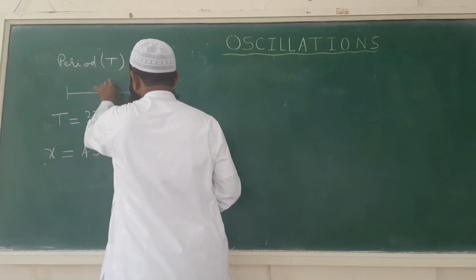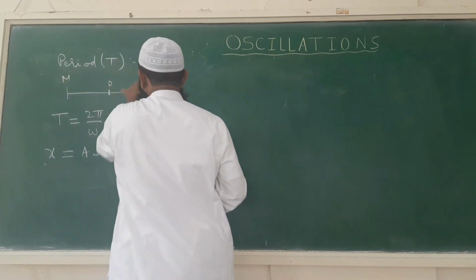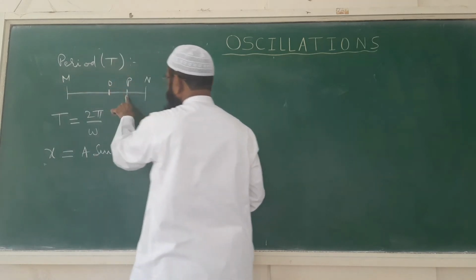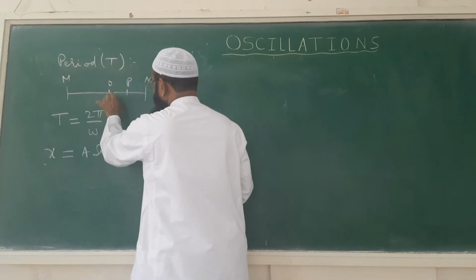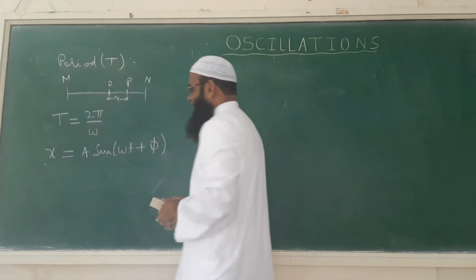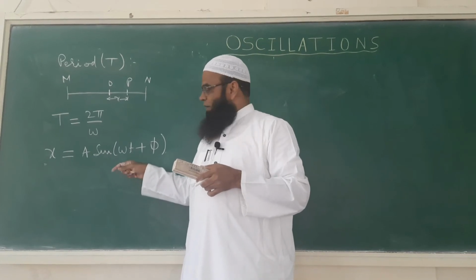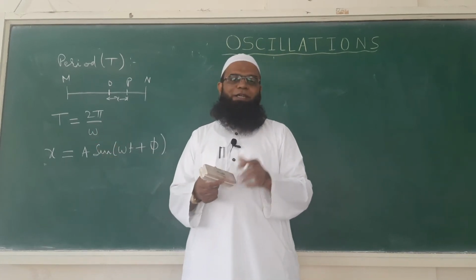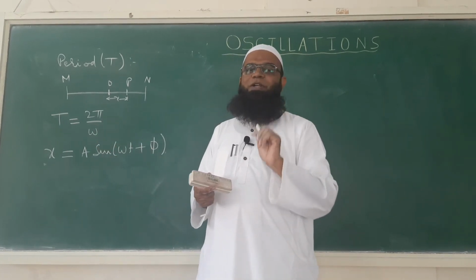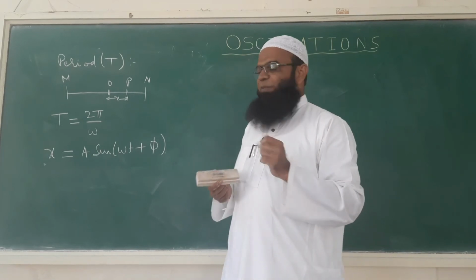Now, let us consider that the particle is at point P. Here its displacement is x, and that is given by x = A sin(ωt + φ). Now we have to prove that the particle takes 2π/ω time to complete one oscillation. So we can prove that.